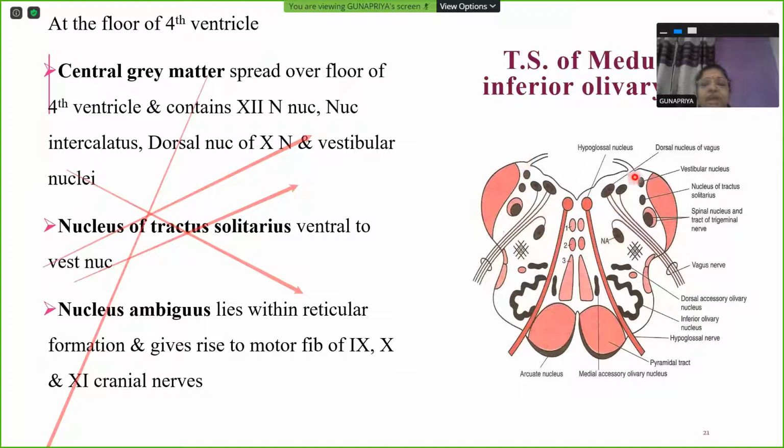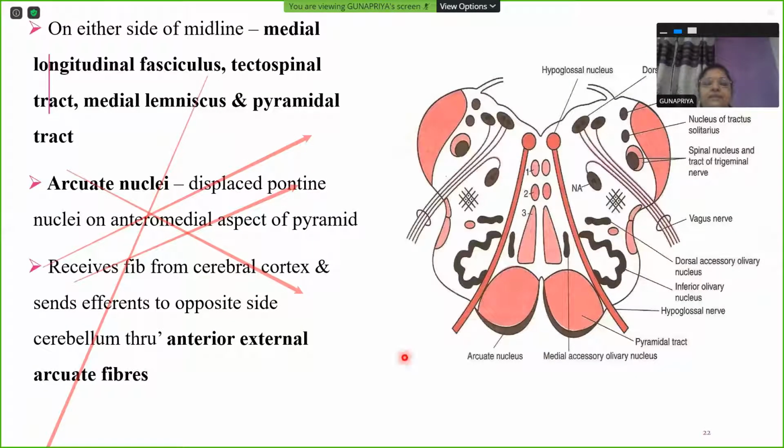So what are all the gray matter masses that we see here at the level of inferior olivary nucleus? Hypoglossal nucleus, dorsal nucleus of vagus, nucleus intercalatus not marked here, vestibular nucleus, nucleus of tractus solitarius, and nucleus ambiguus giving rise to motor fibers of 9, 10, 11 cranial nerves. So on either side of midline, that finishes the gray matter masses.